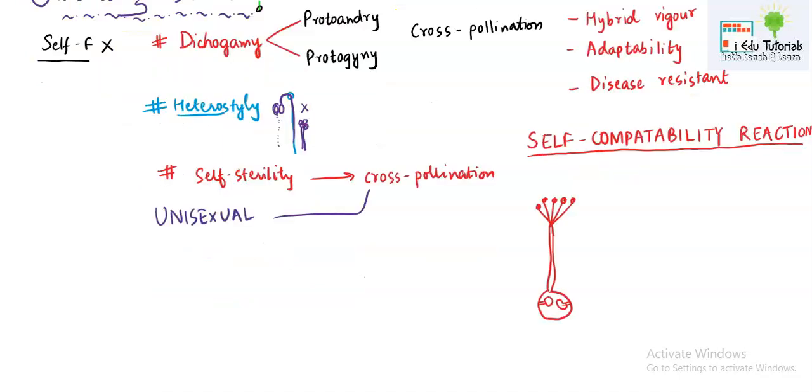Now, another important topic we have to study is the self-compatibility reaction. In this, a check is done on whether the pollen is suitable for the stigma or not. Here I have drawn the stigma, and we have already completed pollination.